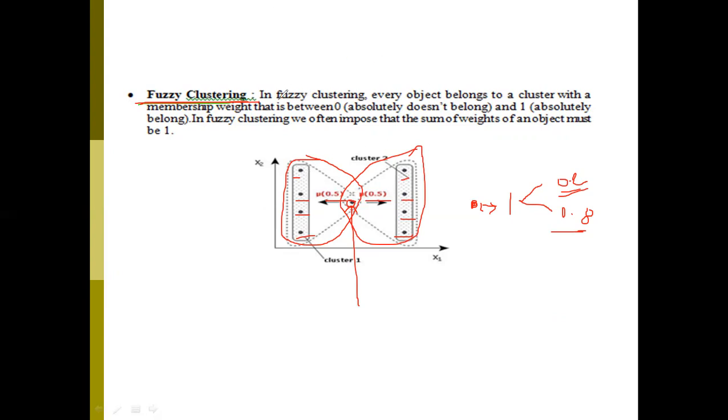In fuzzy clustering, every object belongs to a cluster with a membership weight that is between 0 and 1.